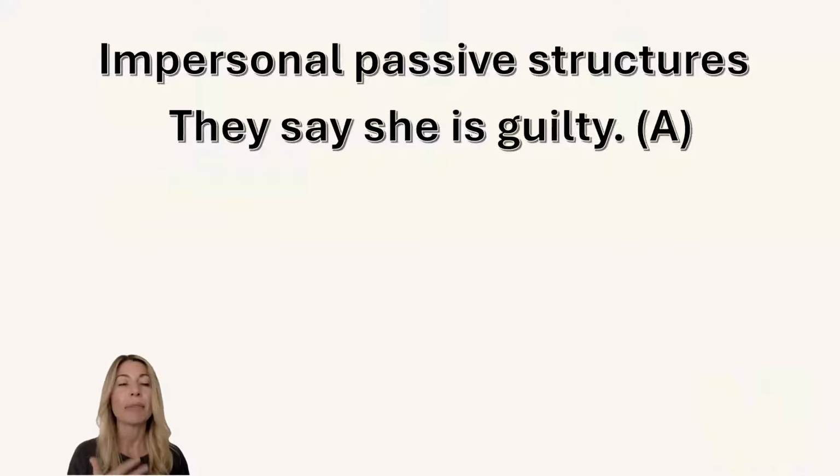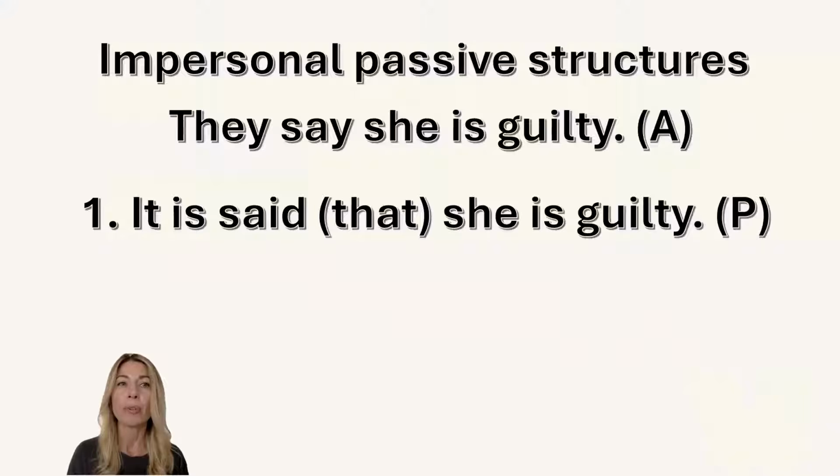For instance, you have an active sentence. They say she is guilty. They, right? We don't know who, so it's an impersonal active sentence. You can rephrase it by using it. It is said that she is guilty, or it said she is guilty. So this is one option. But there is another option.